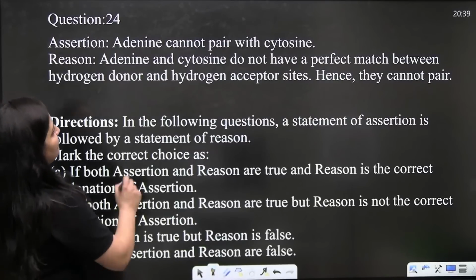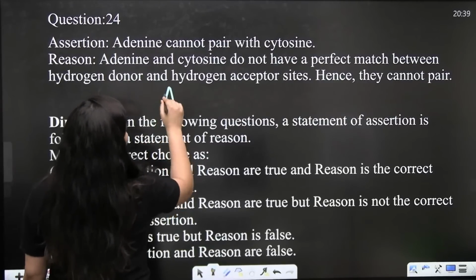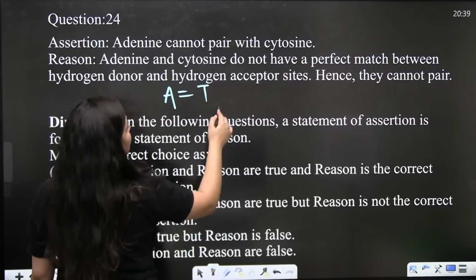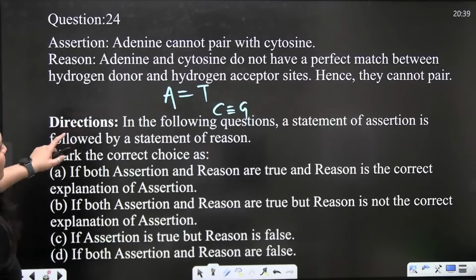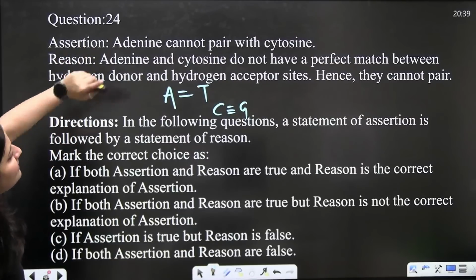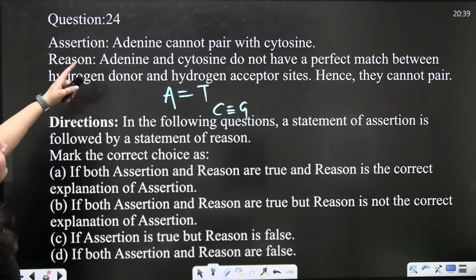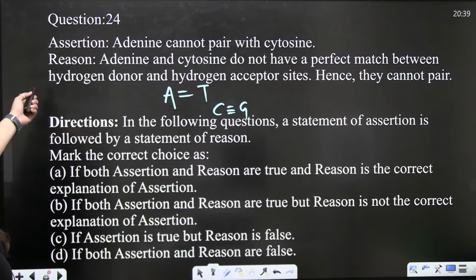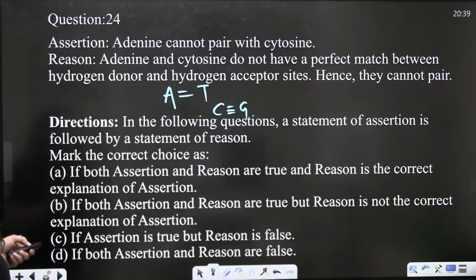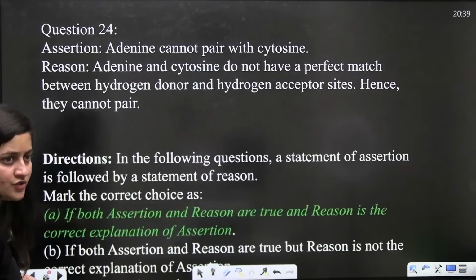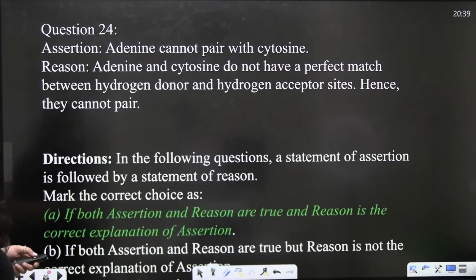Assertion: adenine cannot pair with cytosine. See, I know one thing. Adenine is going to form 2 hydrogen bonds with thymine. Cytosine is going to form 3 hydrogen bonds with guanine. This is what we know. So here they are saying that adenine cannot pair with cytosine. Reason: adenine and cytosine do not have a perfect match between the hydrogen donor and the hydrogen acceptor site, so hence they cannot pair. It's a very easy question.